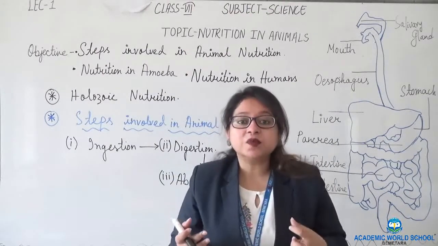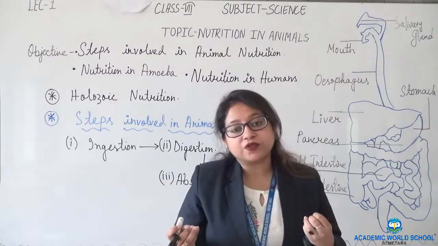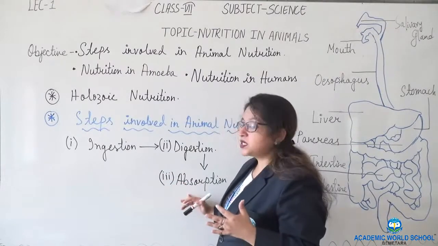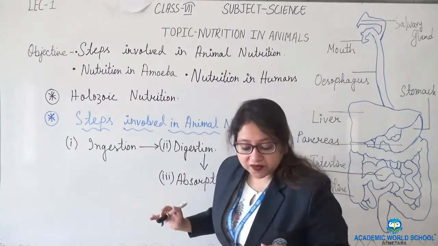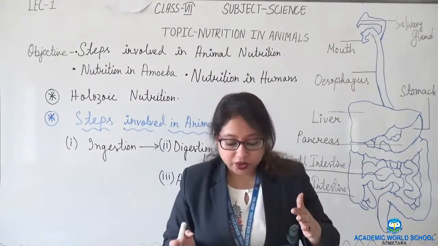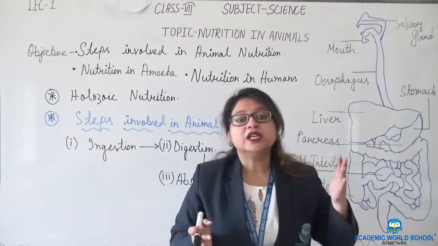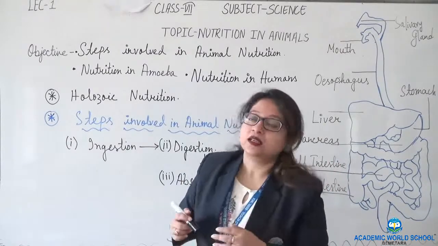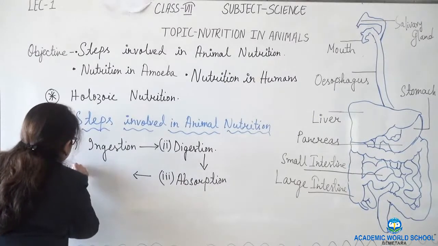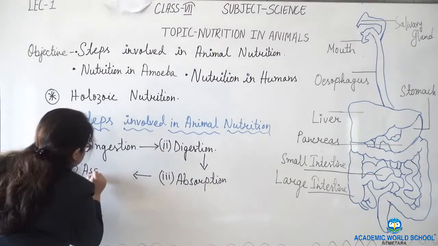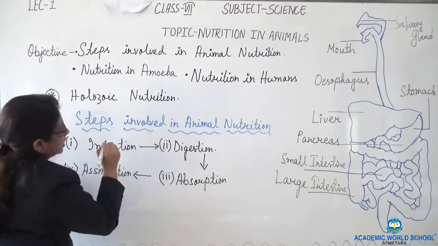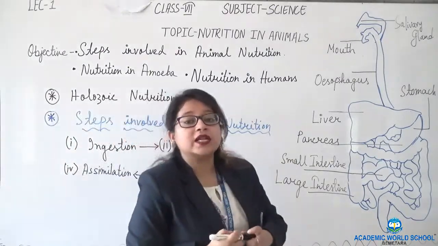Blood absorbs the required nutrients from the broken down food. After absorption, the blood carries this absorbed food to different parts of the body so that the body can utilize it. So the fourth step is assimilation.